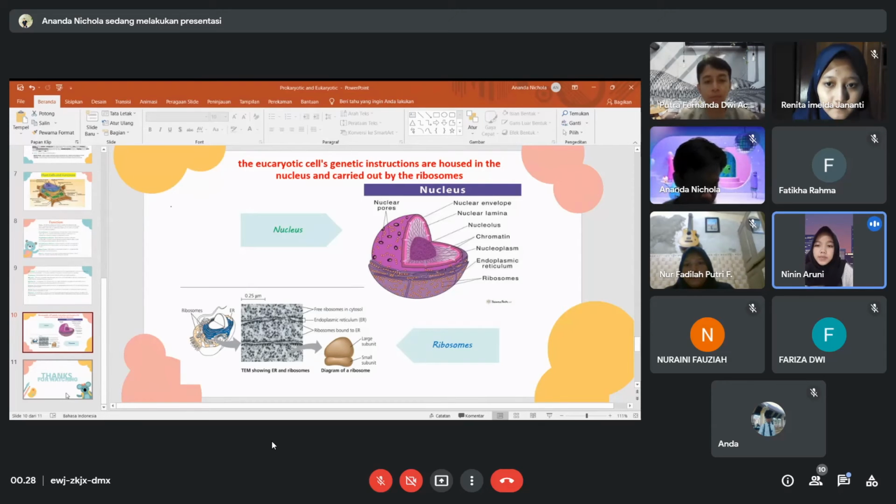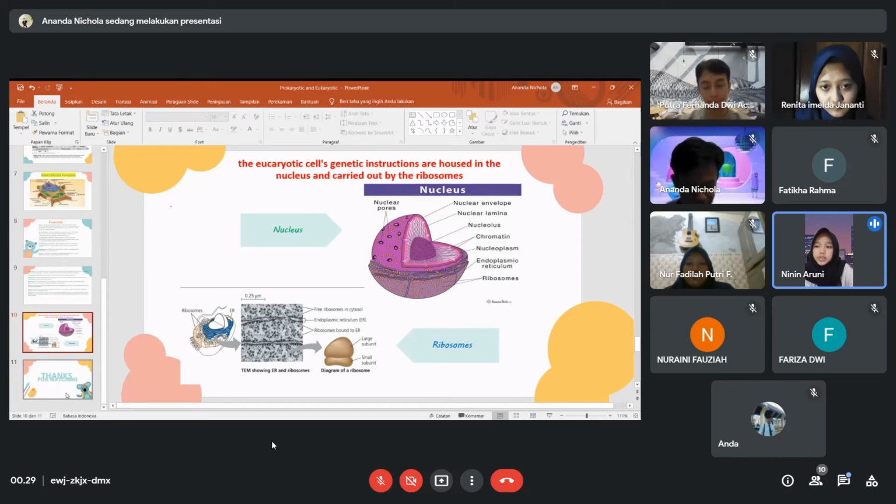Thank you, Farida. Here I will explain about the nucleus. The eukaryotic cell's genetic instructions are housed in the nucleus and carried out by the ribosomes. On the first stop of our detailed tour of the cell, let's look at two cellular components involved in the genetic control of the cell.